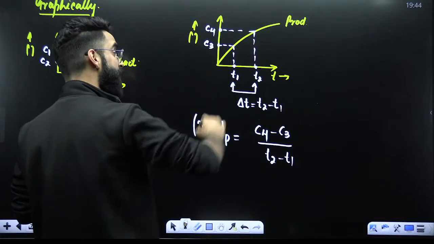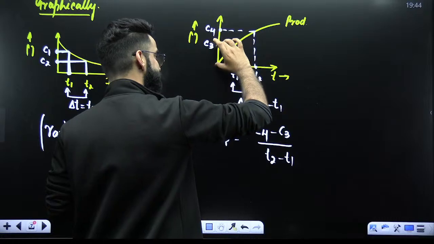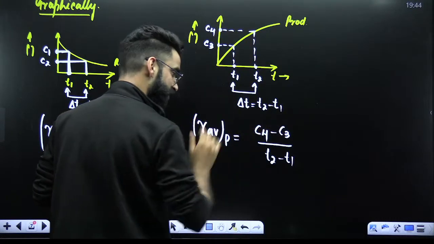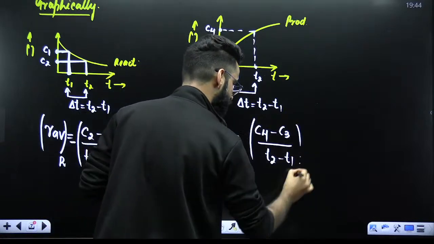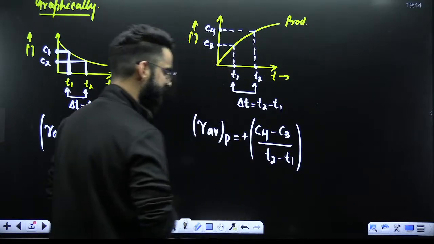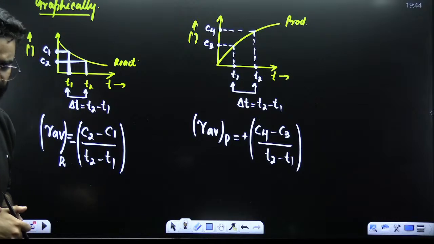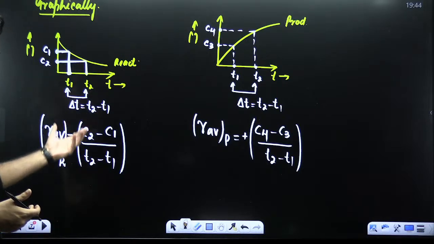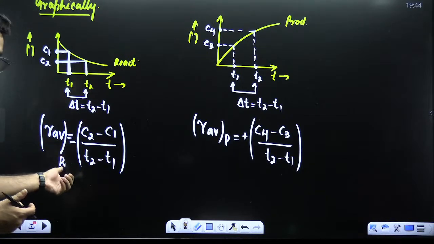Now you can look at the graph. C4 is greater than C3. If C4 is greater than C3, the difference between the two comes out to be positive. So what you have to do over here is multiply with the minus sign. Okay? I believe I'm clear. Right? So graphically, this is how you calculate the average rate of reaction with respect to reactants.